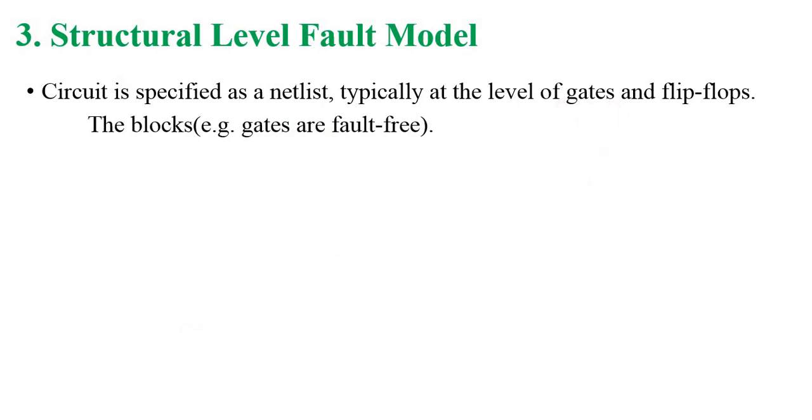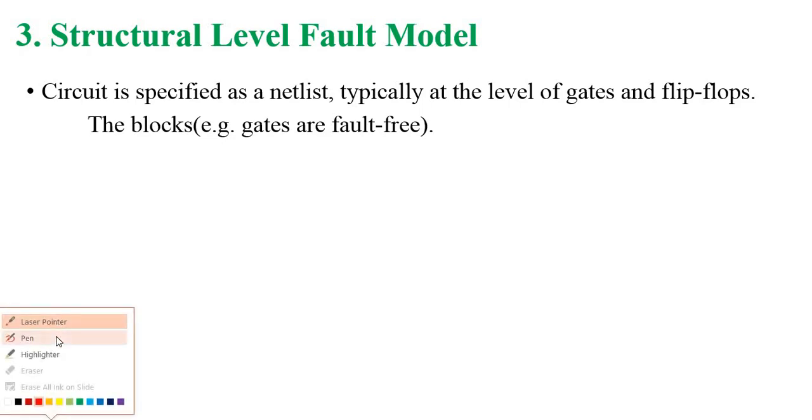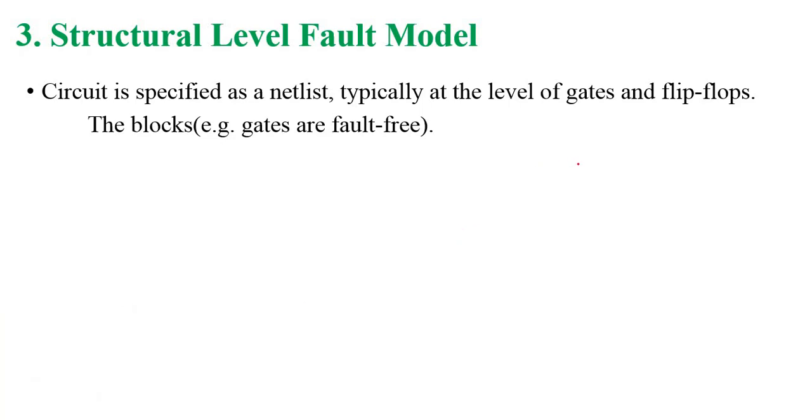So here if I take one gate, consider one gate. Suppose I take an OR gate. So this is an OR gate, and I take one more OR gate. Now I connect these two OR gates into one particular OR gate.